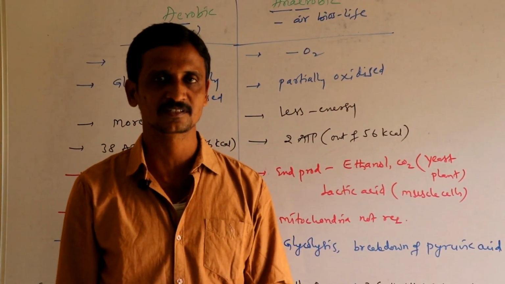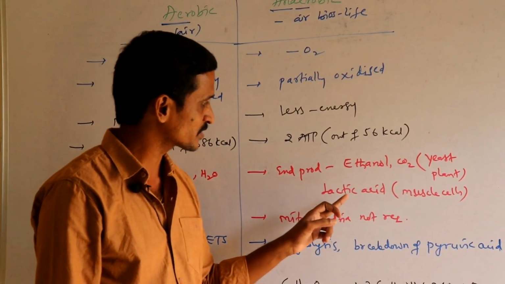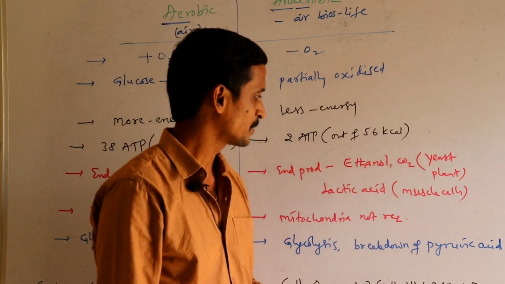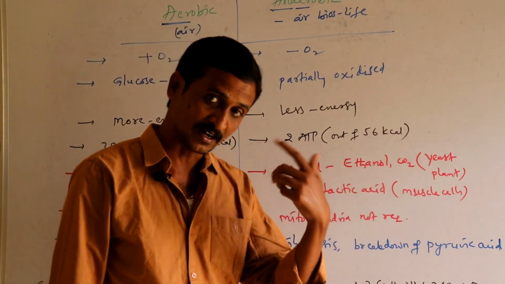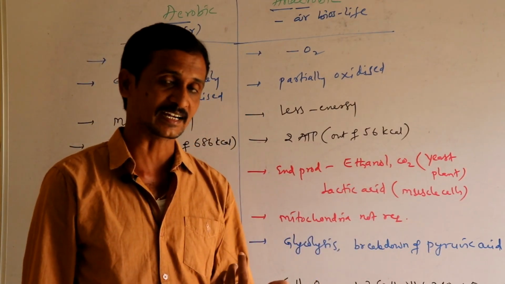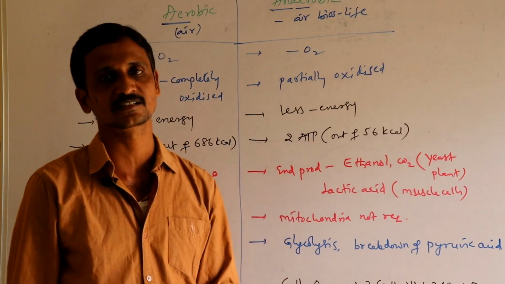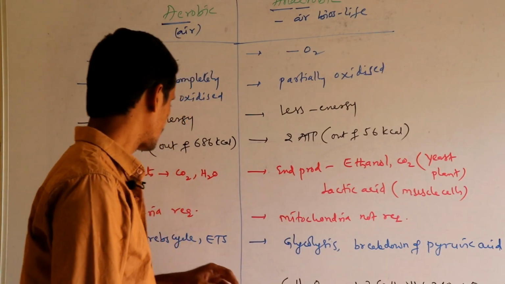When an oxygen debt is established, it leads to the production of lactic acid. So that lactic acid is produced in muscle cells. When the oxygen debt is cleared, that lactic acid is later on converted into carbon dioxide and water, and then the oxygen debt is cleared.